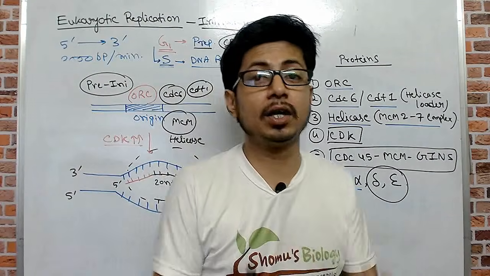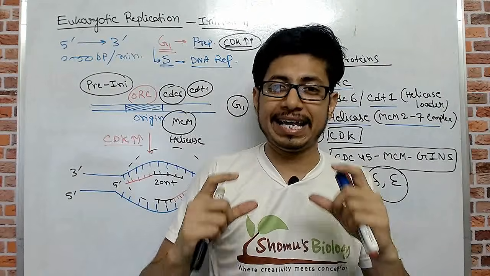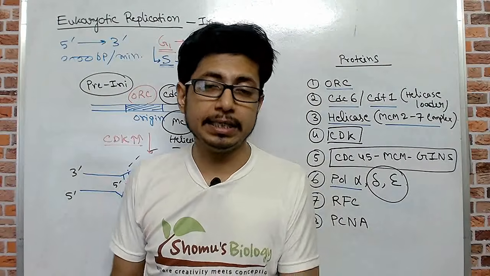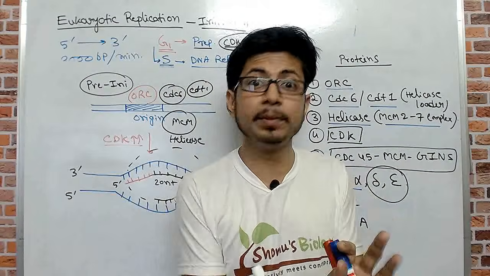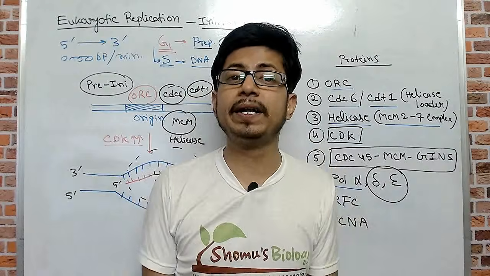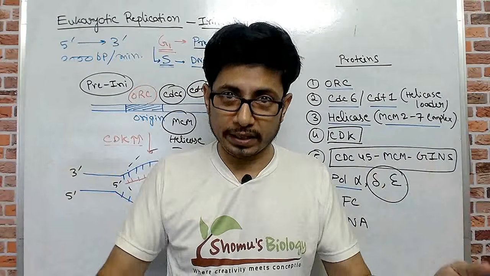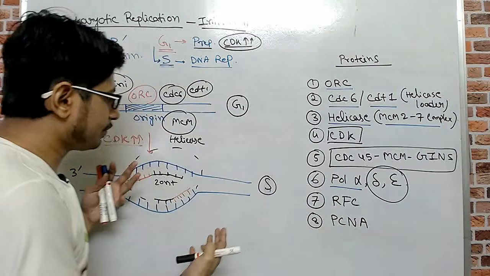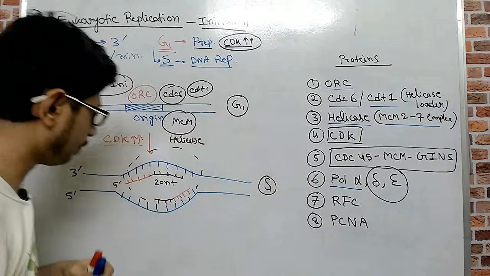Now here is another concept check. In prokaryotic DNA replication, there is only one enzyme, DNA polymerase 3, that replicates both strands simultaneously. But in eukaryotic DNA replication, there are 2 separate dedicated DNA polymerase enzymes to replicate the 2 different strands. So we are not going to talk about how they move, because there are 2 separate polymerases.